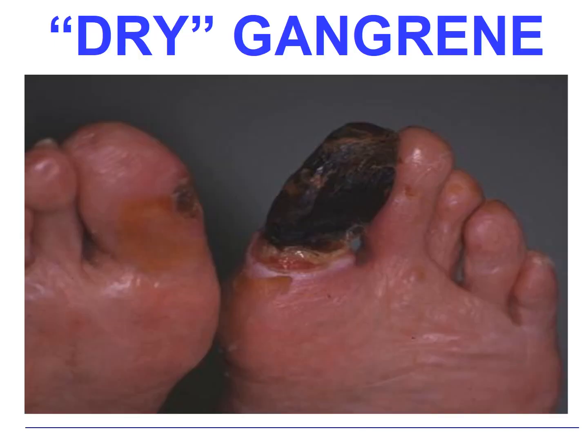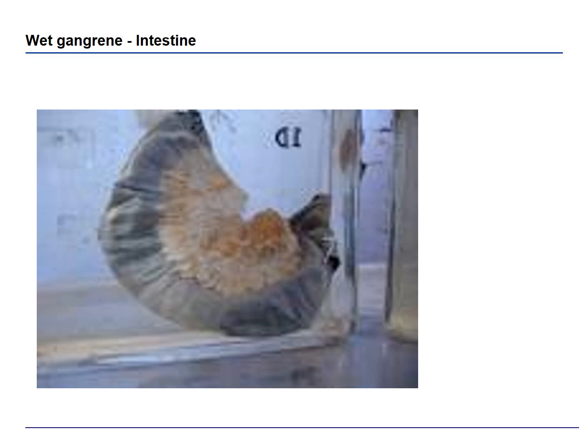So here is an example of dry gangrene. The toe of the foot is showing blackish discoloration, the toe has undergone dry gangrene, and at the base you can see there is a line of demarcation. Here is an example of wet gangrene where the whole loop of the intestine is showing blackish discoloration. So here is an example of wet gangrene.